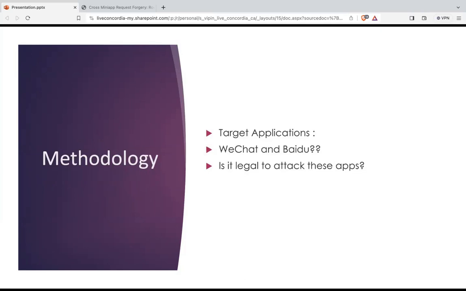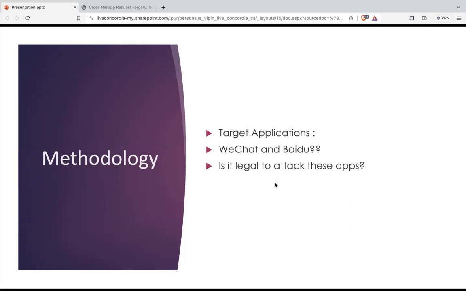Methodology. In this research paper, we have targeted different applications, but our main targets are WeChat and Baidu, because these super applications have many mini applications inside them. For example, WeChat has approximately 25 lakh mini applications, and Baidu has approximately 1,48,000 mini applications. We'll be talking about the figures further.